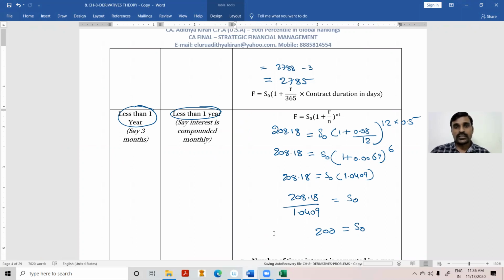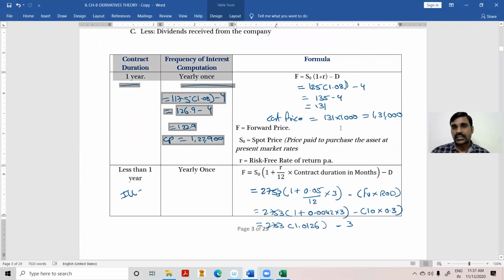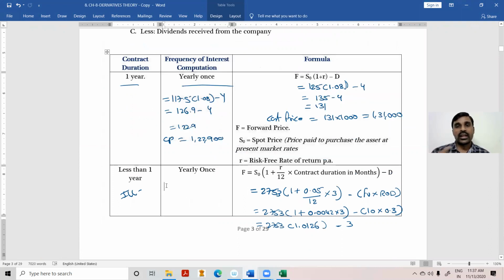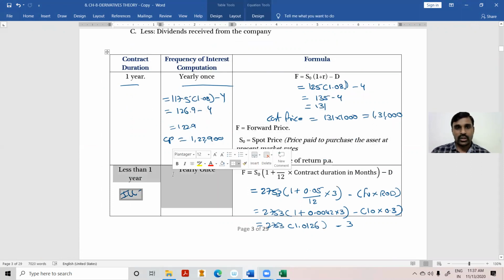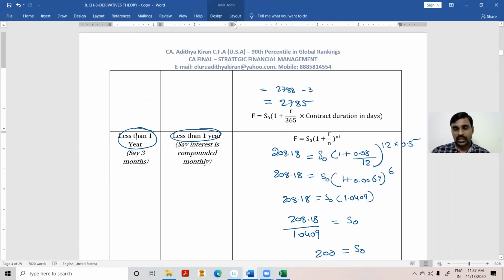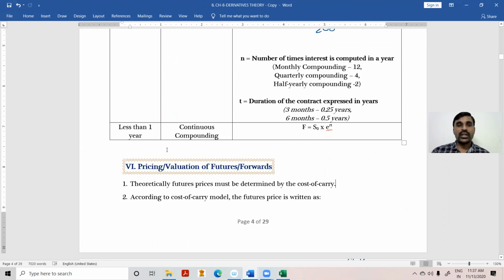So the first point is, first you have to look at classroom discussion problem number 2, where contract duration is 1 year and yearly compounding. And this is less than 1 year. In the below illustration we saw the share price, and in illustration 1, classroom discussion 1, contract duration and interest compounding are both less than 1 year. Now look at continuous compounding.